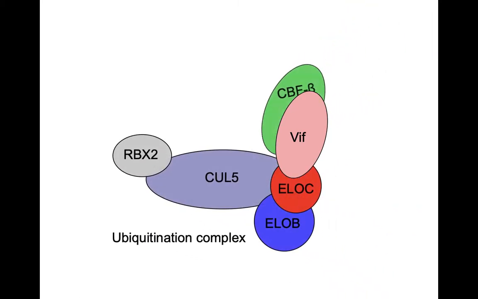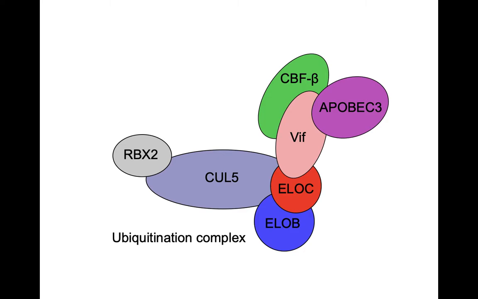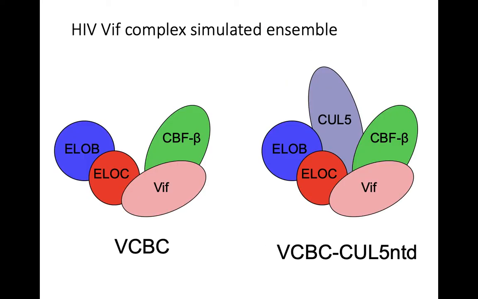Our paper focuses on the HIV protein VIF, which hijacks the host ubiquitination complex, ubiquitinating the antiviral APOBEC protein, leading to its degradation. We were interested in the dynamics of the HIV VIF ubiquitination complex.